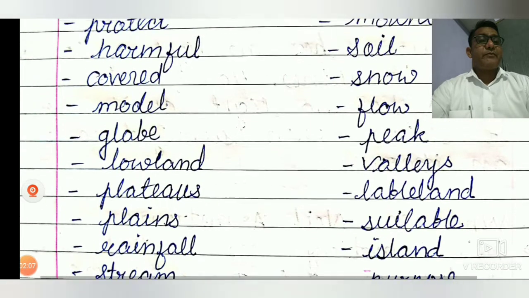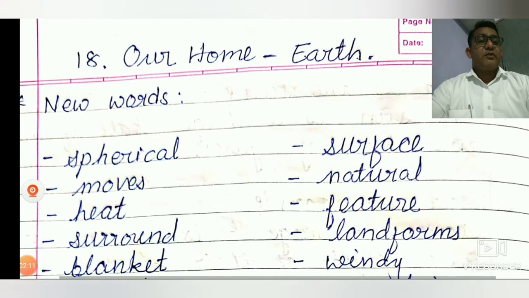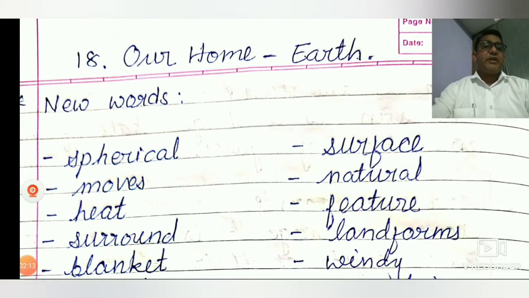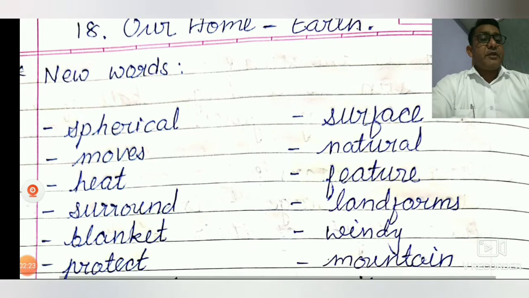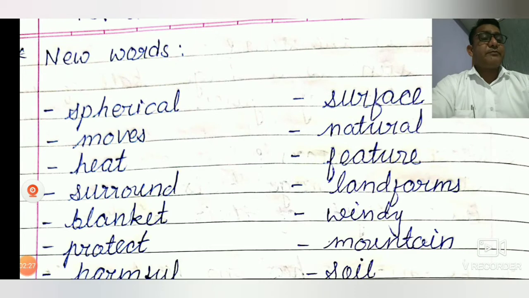Electricity. Next, surface, surface. Natural. Feature. Landforms, landforms.